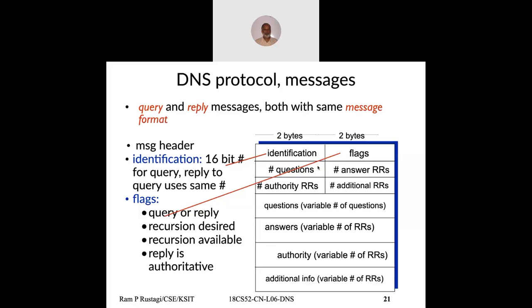Then you have the number of questions, 2 bytes. Typically, you have only one question, but there could be more. And then for a given question, how many answers? Like we saw that we have 4 MX records and 2 name server records. So it's the total number of answer records. And then the number of authoritative name server records, and for each of these you have that many records, and so on and so forth.